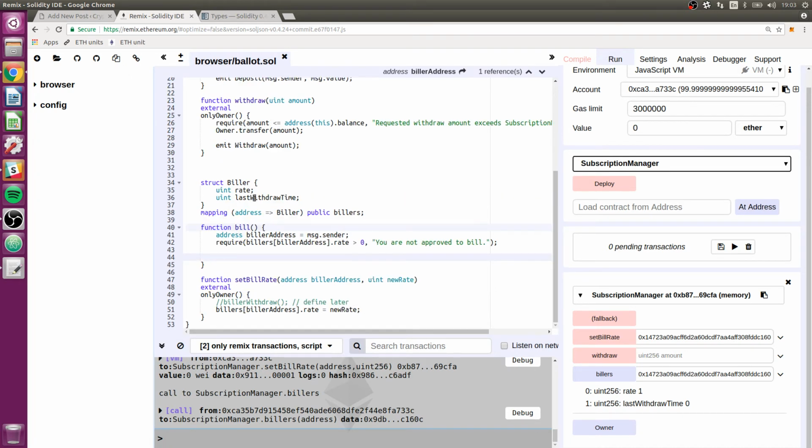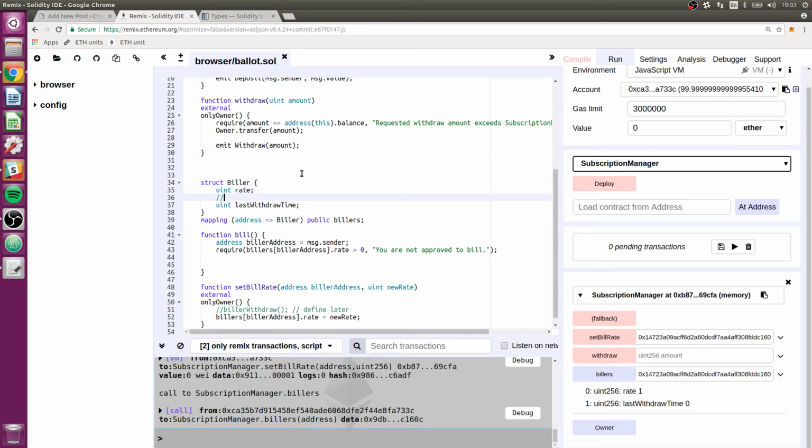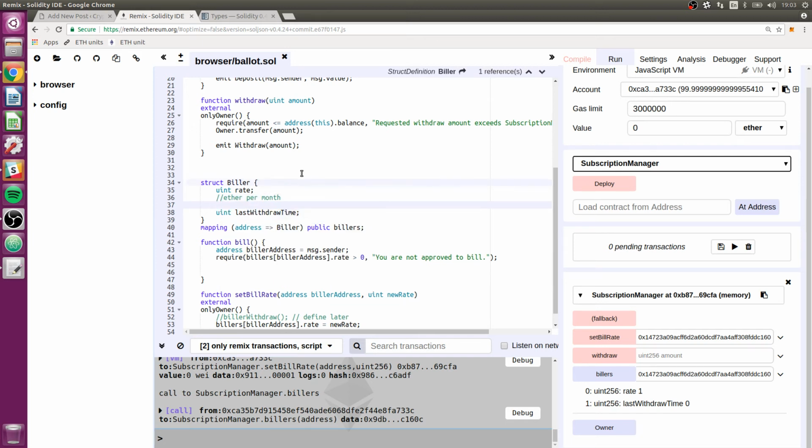Now let's talk about this rate a little bit. This rate is going to be some amount of ether per some amount of time, and we have some choices here. We could do ether per month. We could do wei per second. I would like to use wei per second. That's my initial urge, because wei and second are the smallest amounts of ether and time respectively.